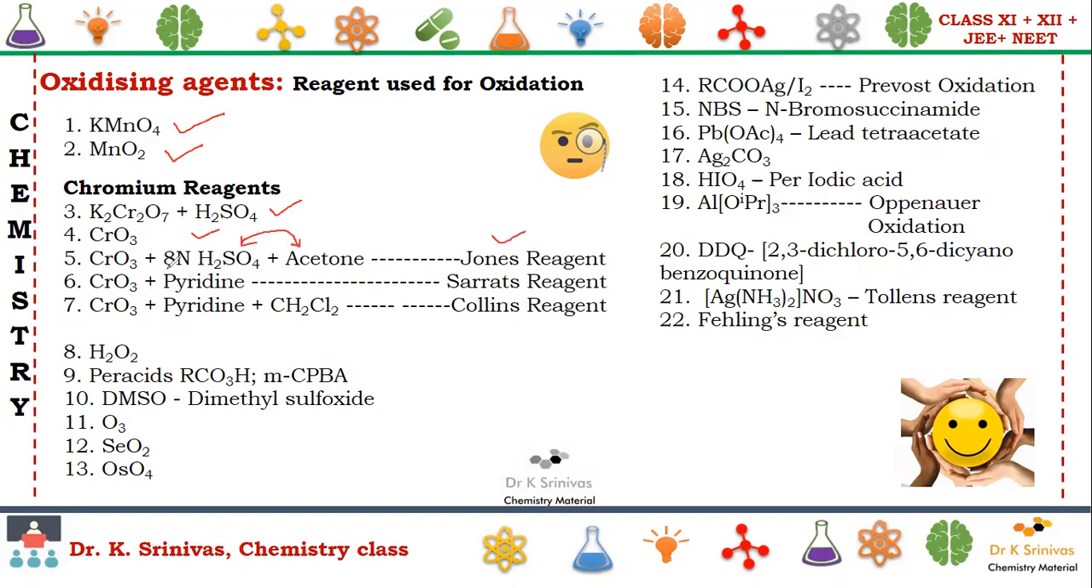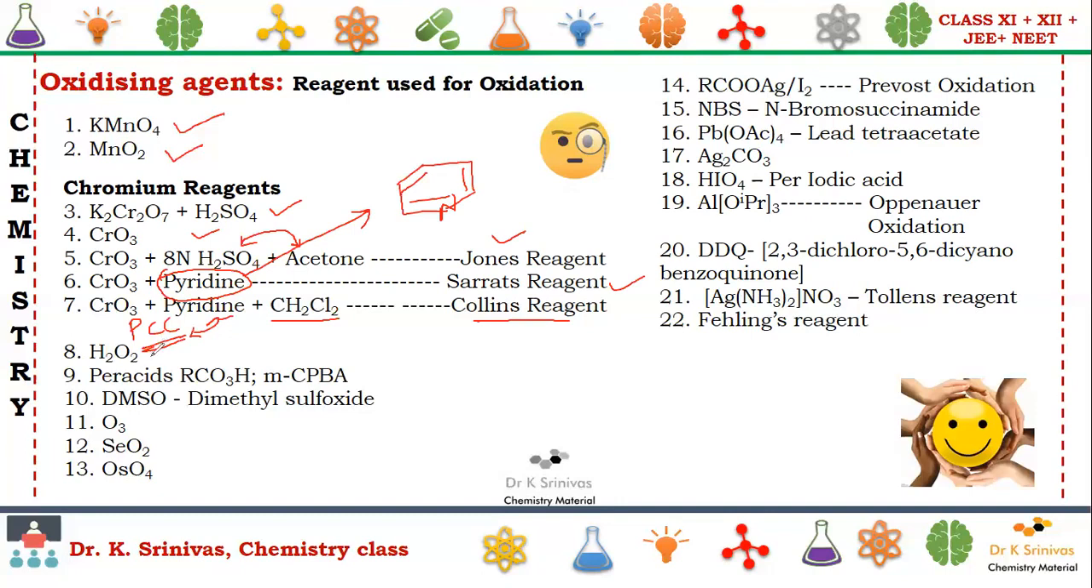If you are taking only pyridine, I'll write the structure of this pyridine here. It is the same as benzene only, but we have one nitrogen in between. This is nothing but pyridine, an organic base, known as Sarett's reagent. Along with pyridine, if you take CH2Cl2, then it is certified as Collins reagent. Apart from this, we have one more, PCC, pyridinium chlorochromate, which can be obtained by this method, and is readily available commercially.